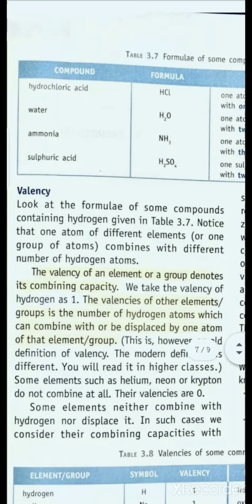Next topic is valency. Now, valency is the combining capacity of a particular element or compound. Okay, the valency, the valency is the combining capacity of a particular element, not compound, of a particular element.